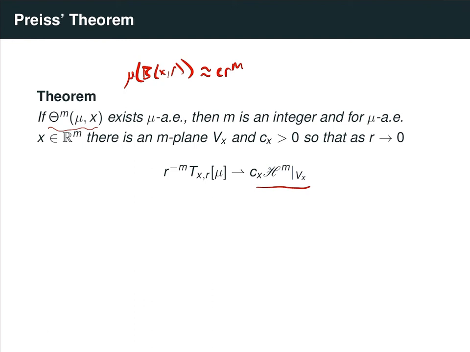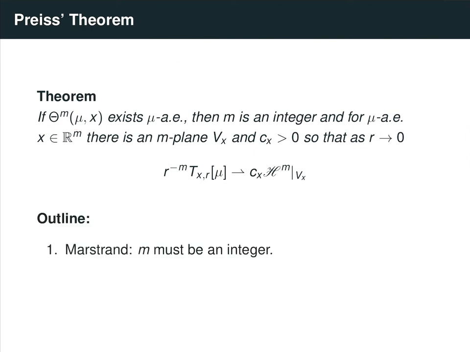We'll prove about half of this theorem over the next few weeks, and we'll learn some useful facts about tangent measures in the process. Each week we're going to cover a different aspect of the proof, and so we don't lose track of the plot, I'm going to outline what parts we're going to prove each week. This week we're going to prove Marstrand's theorem, which says that if the m-dimensional densities exist, then m must be an integer. Notice that I'm calling the above theorem Preiss's theorem as a convenience, even though it's the accumulation of a few different results by different people.